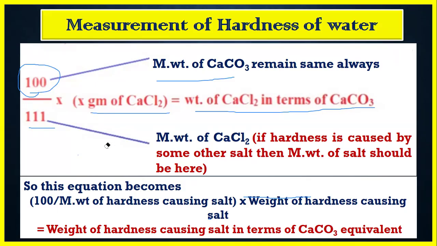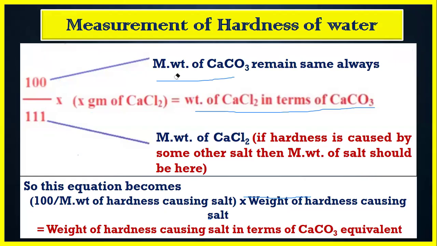If there is another salt, let us say calcium sulfate, then we will put the molecular weight of calcium sulfate in place of 111 here. This 111 is the molecular weight of calcium chloride. If hardness is caused by some other salt, then we have to put the molecular weight of that salt in place of this calcium chloride molecular weight.